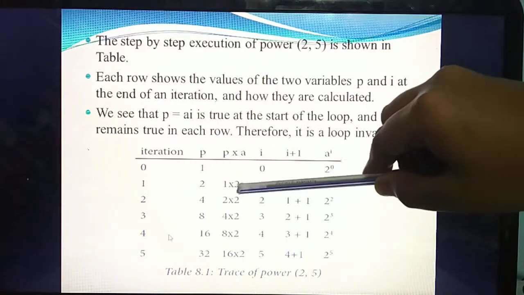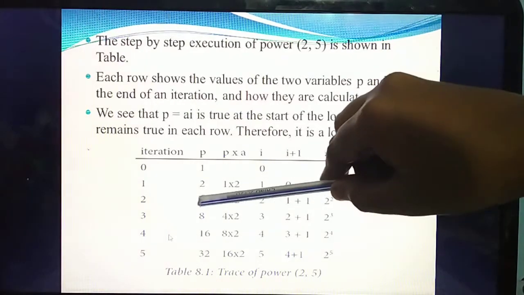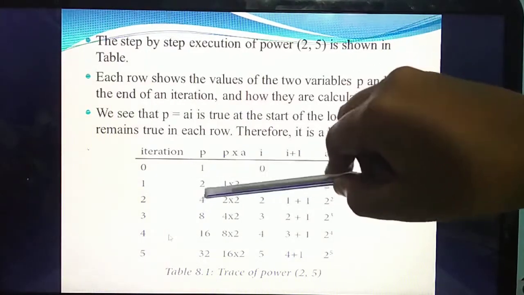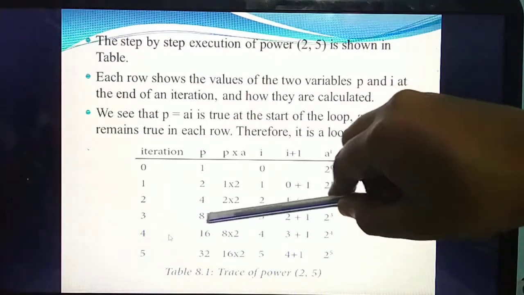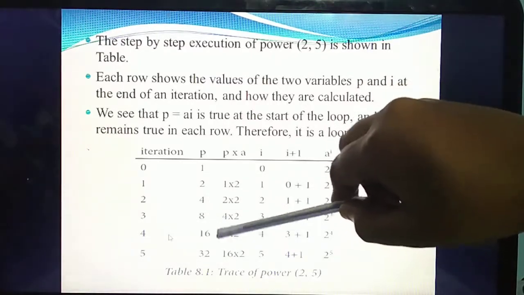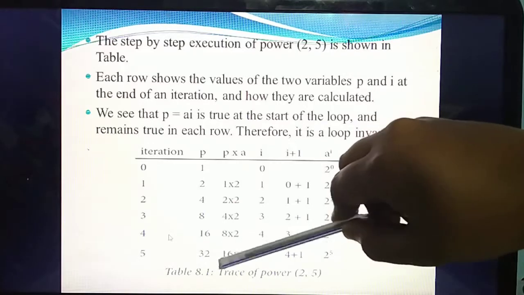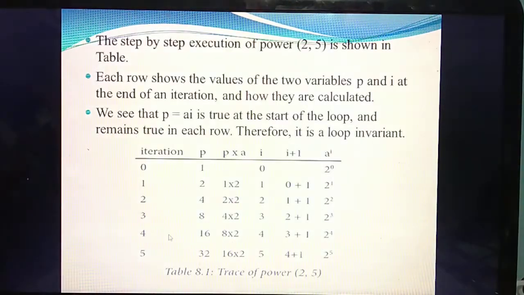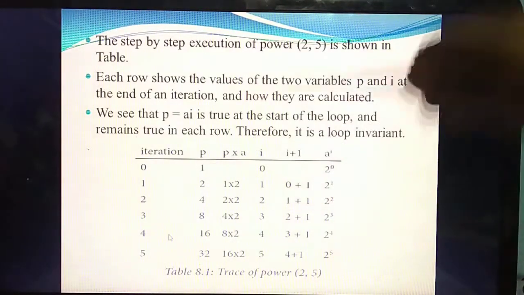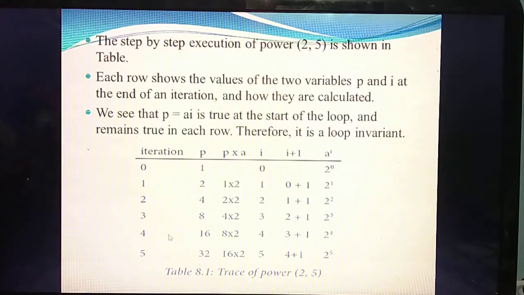Next, this 2 into 2, what answer are you getting? 4. You need to write the answer as 4. Next, 4 into 2, what answer are you getting? 8. Next, 8 into 2, what answer are you getting? 16. Likewise, 16 into 2, what answer are you getting? 32. So these two rows are also over.